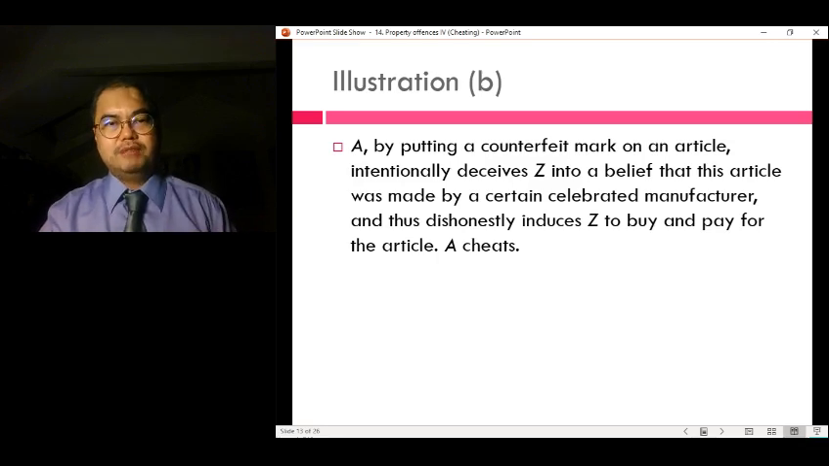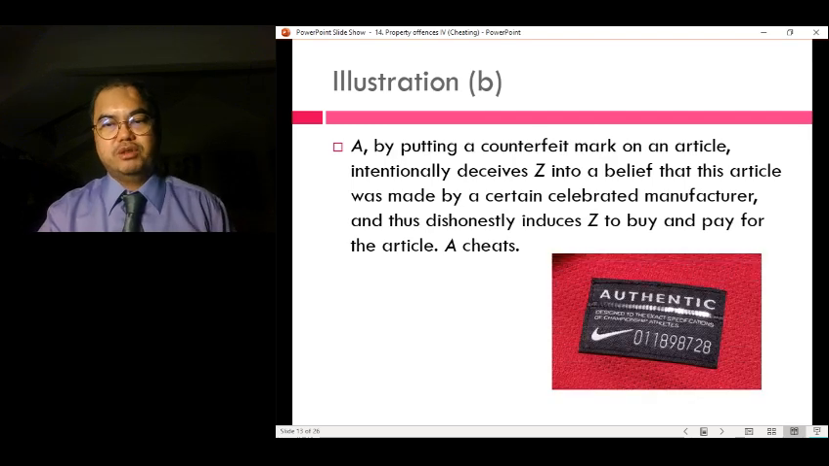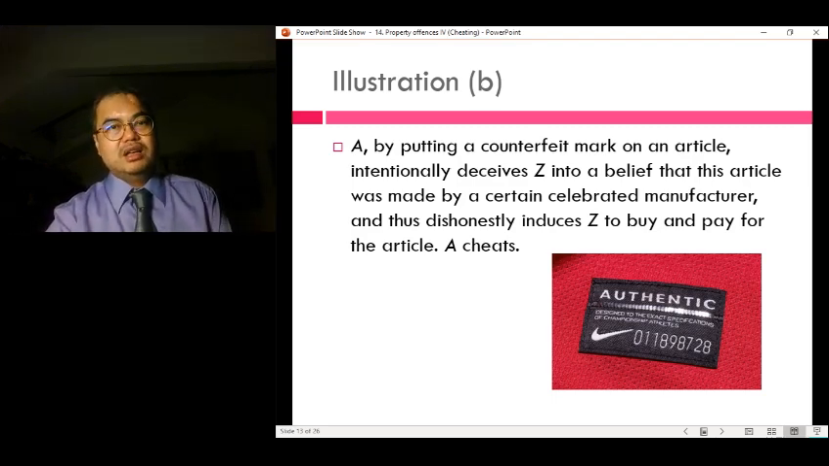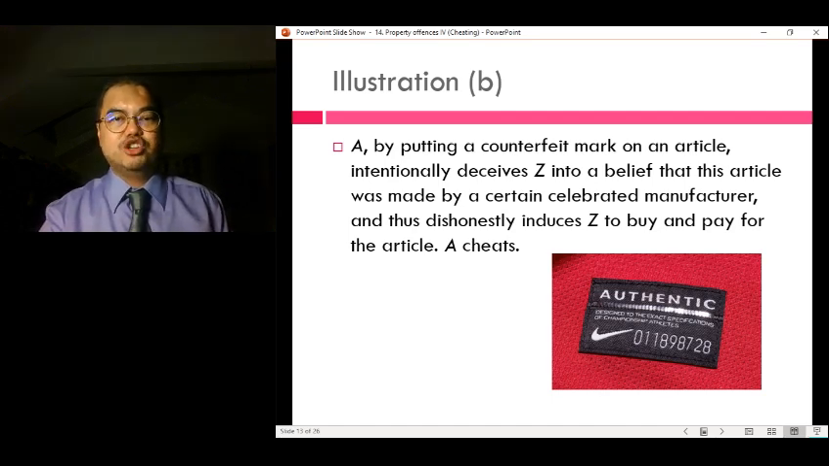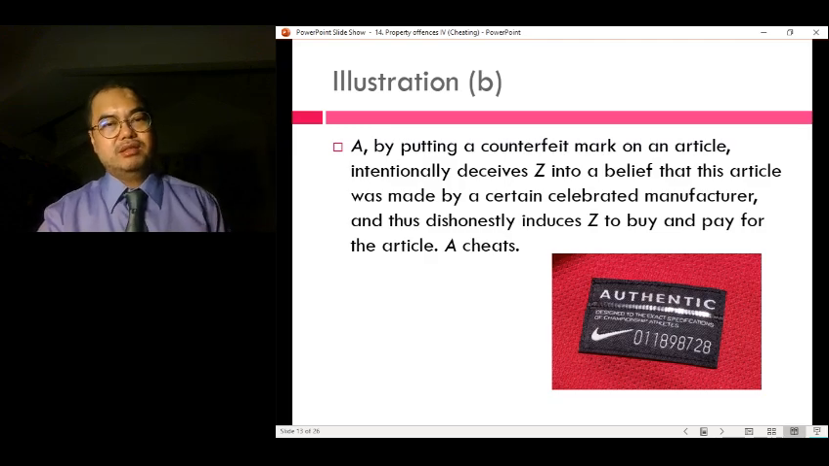And we look at illustration B. A puts a counterfeit mark on an article, and therefore Z believes that this was made by a certain celebrated manufacturer. So you see that they put a Nike logo on the T-shirt, right? And somehow these days you'll see that they have all these authentic logos or authentic stickers on jerseys and T-shirts. So people can be deceived into thinking that, wow, this is an original shirt, right, or original jersey, and therefore induces Z to buy and pay for it. So therefore, A has cheated Z.